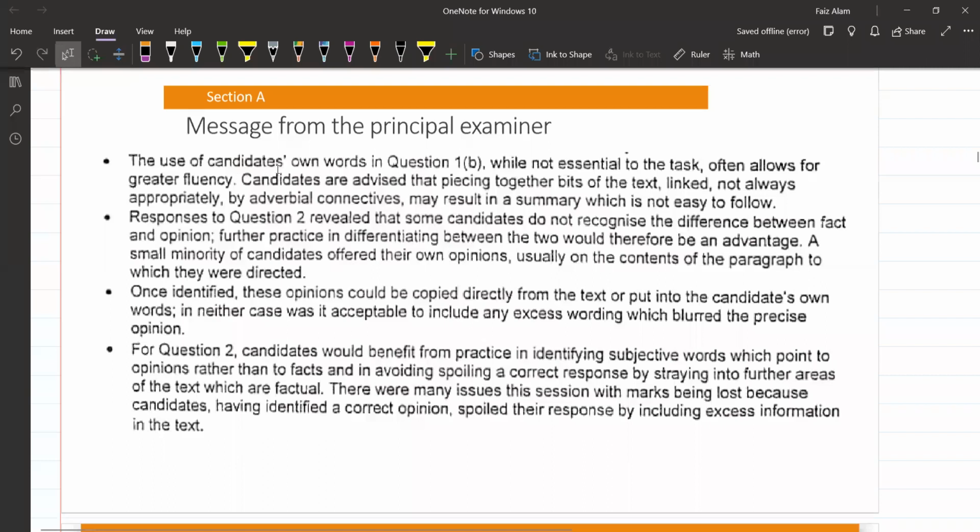More on summary. The use of candidates' own words in question 1 while not essential to the task. Using own words not essential to the task यानी summary में हर बार own words use करना जरूरी नहीं है, सारे own words use करना जरूरी नहीं है. अगर आपको लगता है कि कोई content point मैं convert कर दूंगा और convert करने के बाद इसकी real meaning खराब हो जाएगी, spoil हो जाएगा response, so don't change that. I'm repeating again, do not change that. अगर लग रहा है कि content point अपनी real meaning lost कर देगा, in that case refrain from it, avoid that.